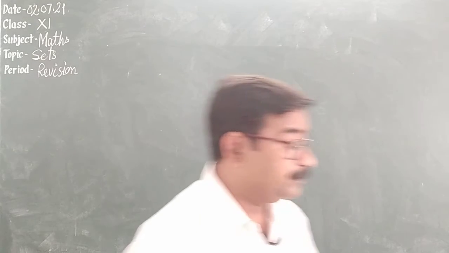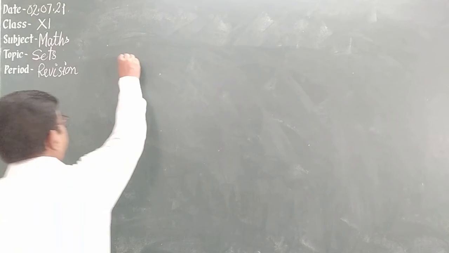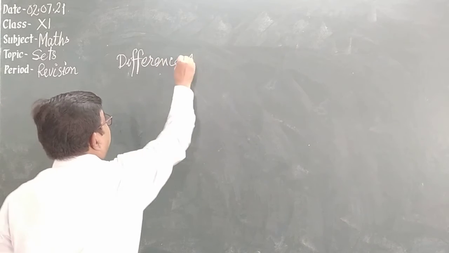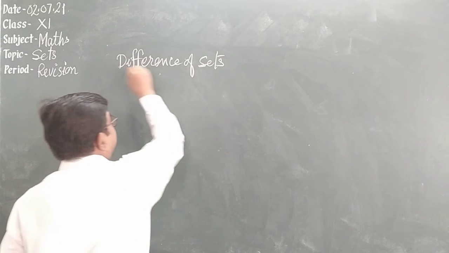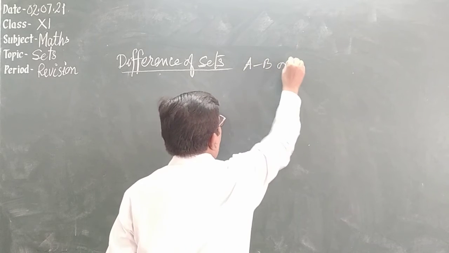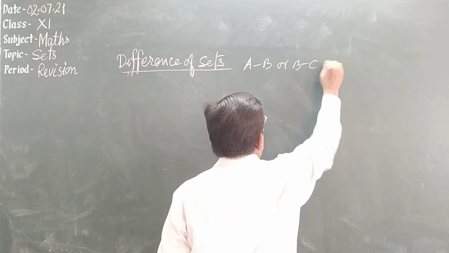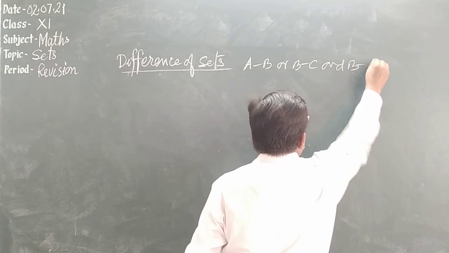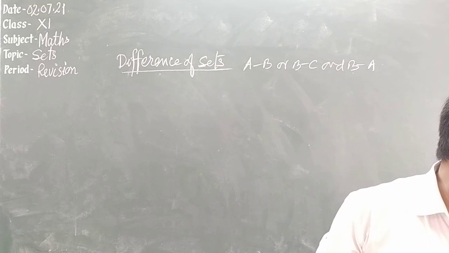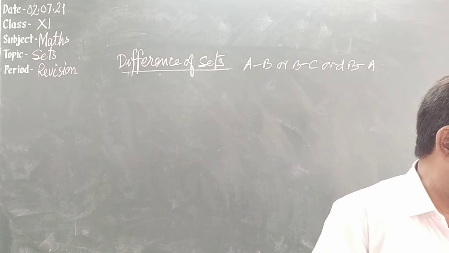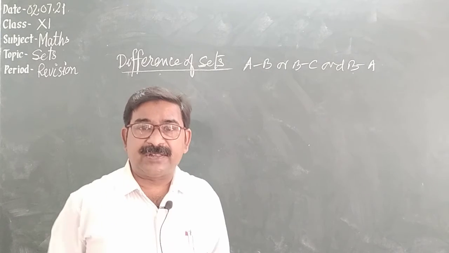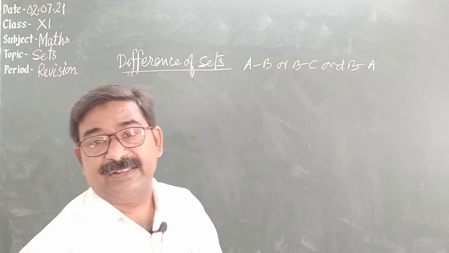Now after this, we have difference of sets, like A minus B, or we can write B minus C, or B minus A. Difference of sets is defined as the elements of the first set which are not found in the second set.